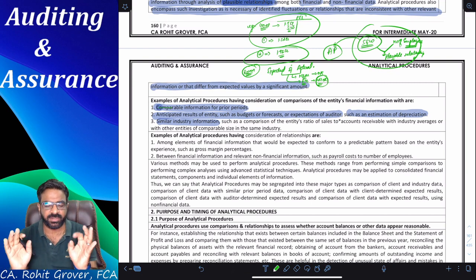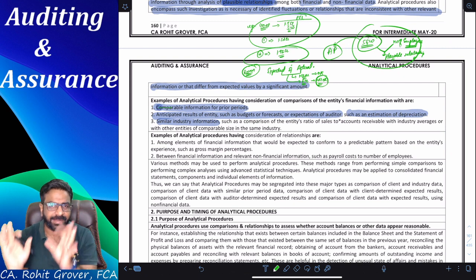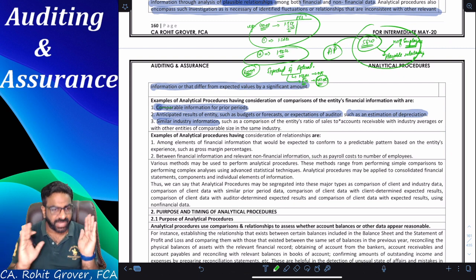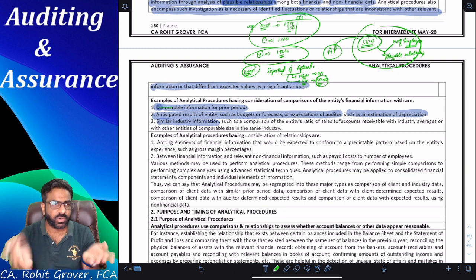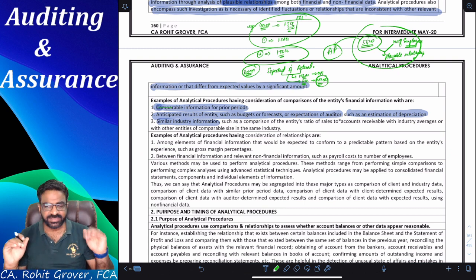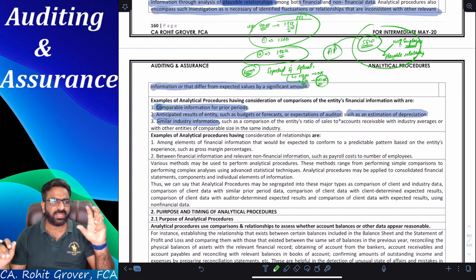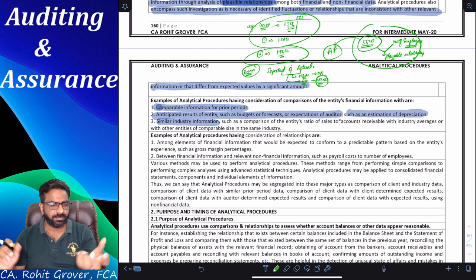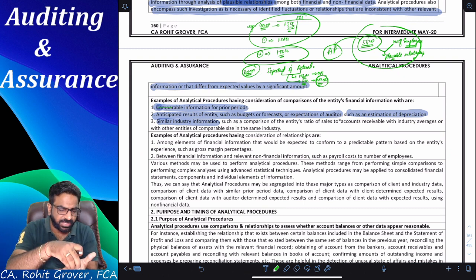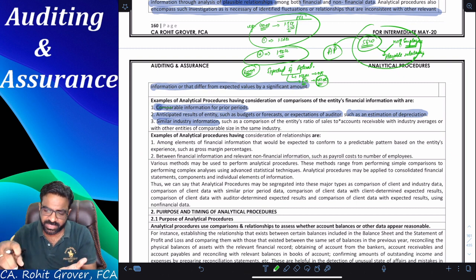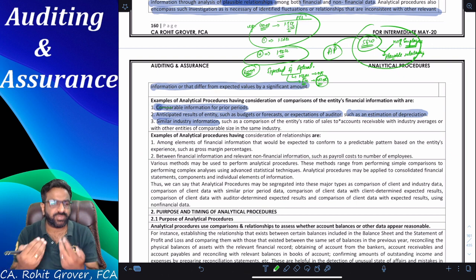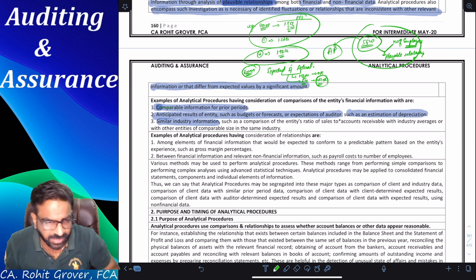One word standard: save your time. That's it. In case it is not possible, go for TOD. Otherwise, save your time with what? AP. What is AP, everyone? Analytical procedures. Make some plausible relationships between the financial information data and the non-financial information data, and try to do the evaluation of the financial information on the basis of that relationship.